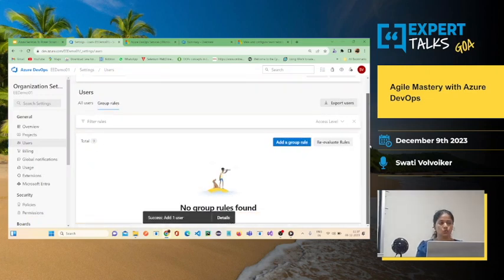Similarly, in groups you can add a group, like a QA team or a development team. We can add a group, and we can add the users.